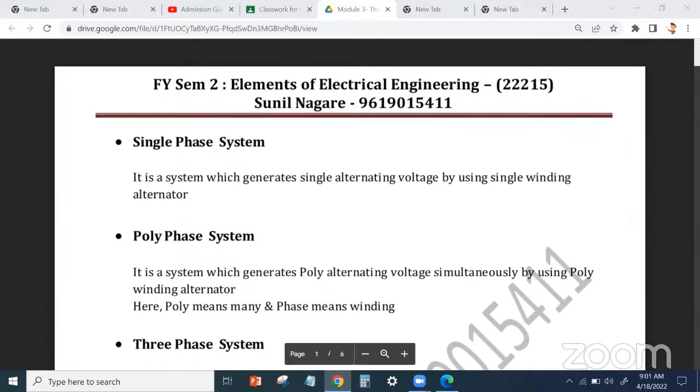So today we'll complete the theory part of the three-phase circuit. Last time we started the theory part. We are very near to the end. Just the delta part is remaining, and then we'll complete the theory part of the three-phase circuit. In the next lecture we can start with the next module, next chapter. So today we'll complete the theory part.